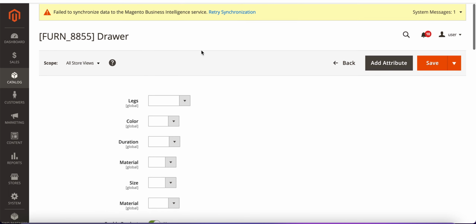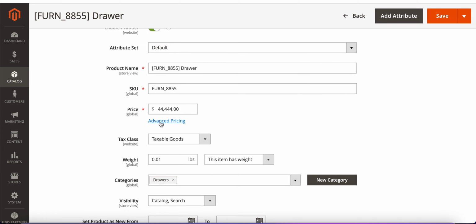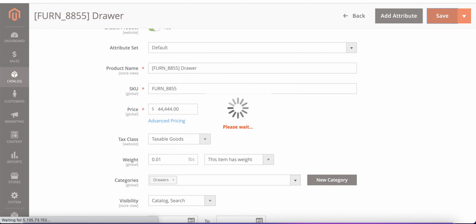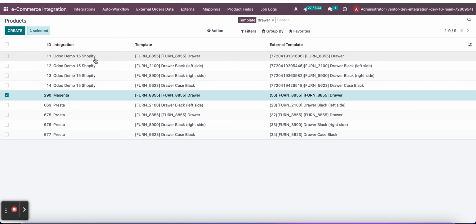Here we are on our product. Let's go to advanced pricing, and here we can see the product cost field. Let's set a new value, $300. Click on done and save, and go back to Odoo.